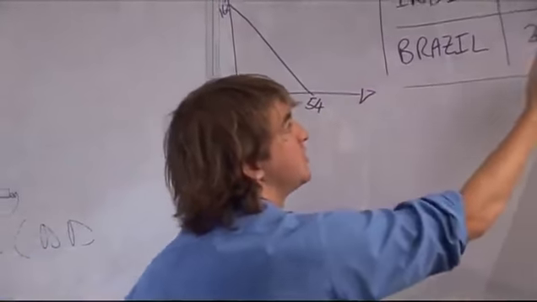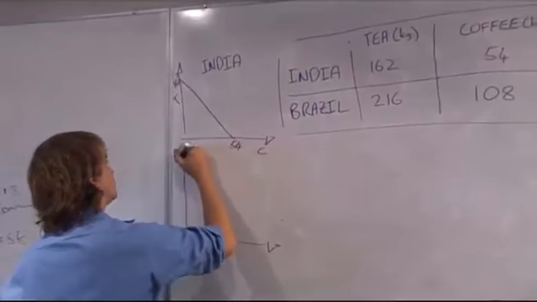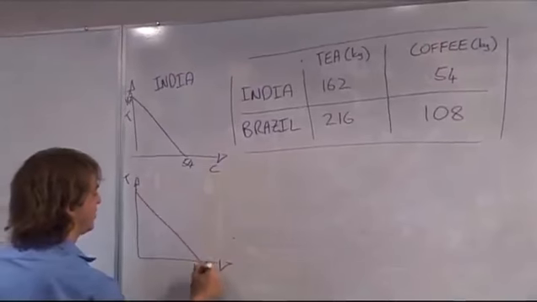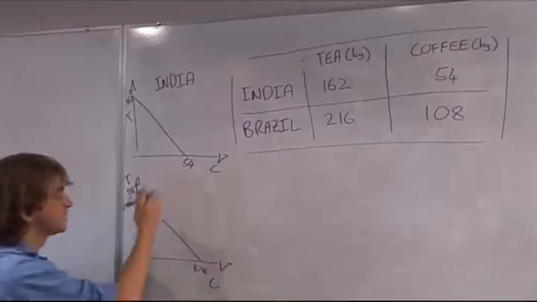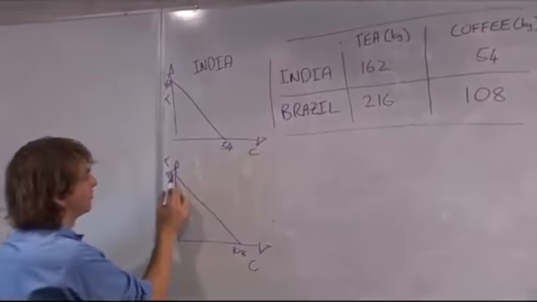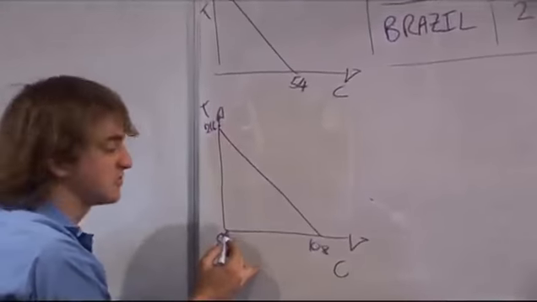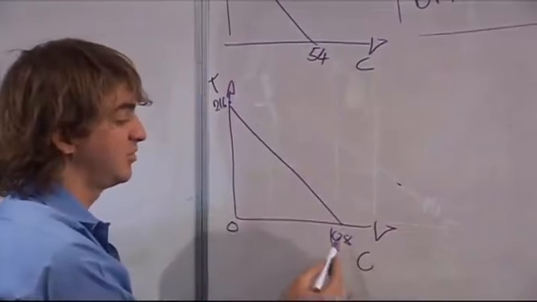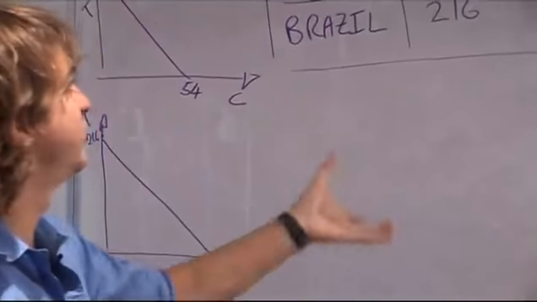So if they're using all their resources for tea, this is tea, that's coffee. If they're using all their resources for tea, they will produce 216 units of tea and 108 units of coffee. Notice once again the straight line in the production possibility frontier. That's showing that they will produce 216 units of tea with 0 units of coffee if they use all their resources there. But they can produce 108 units of coffee with 0 units of tea if they produce at a point such as there. So this is the typical type of example that you would get.